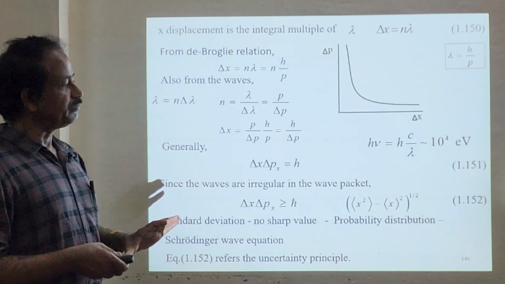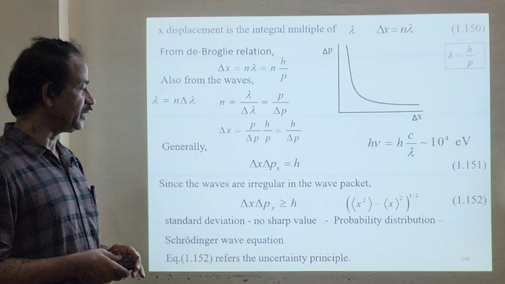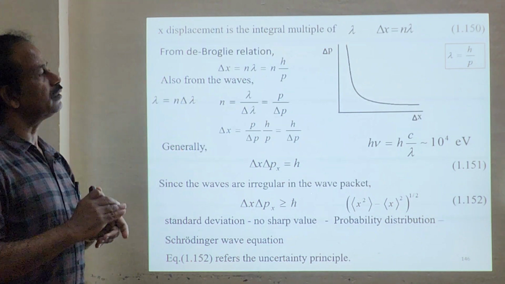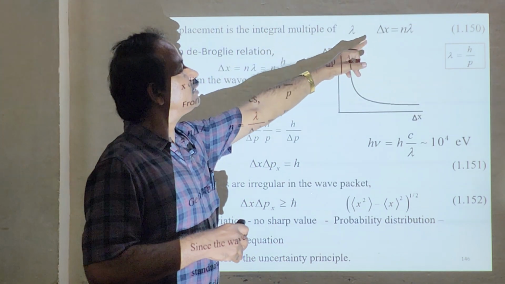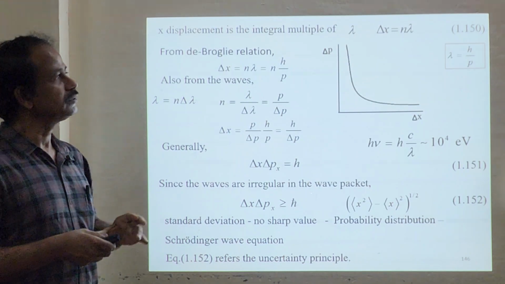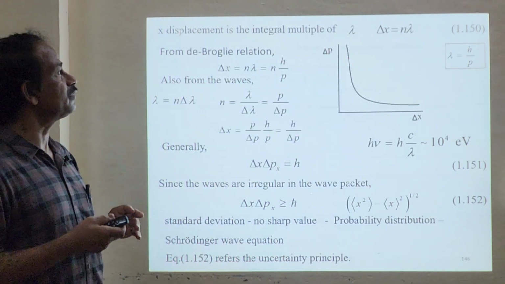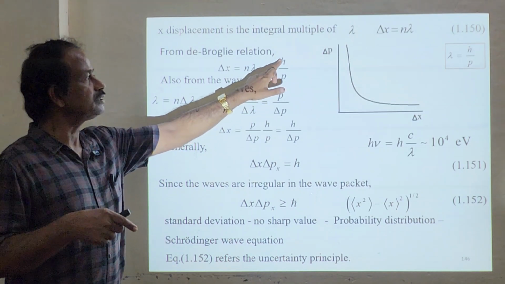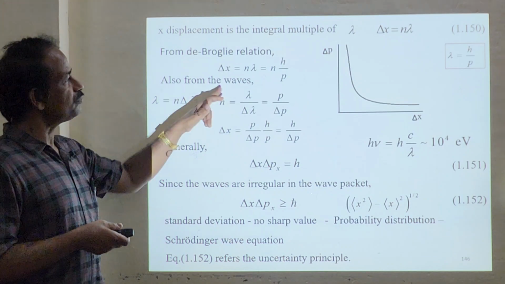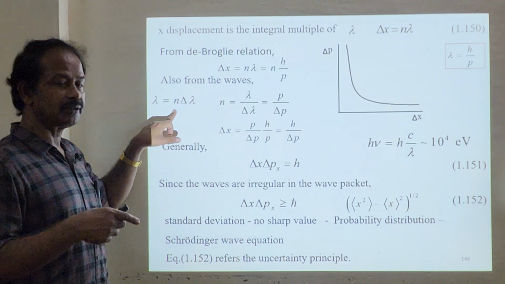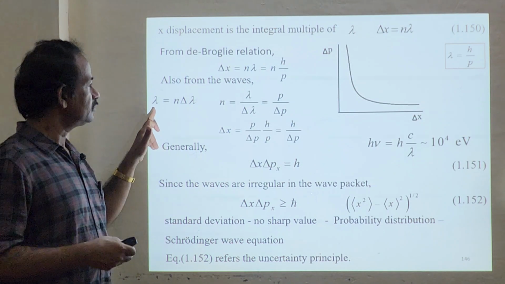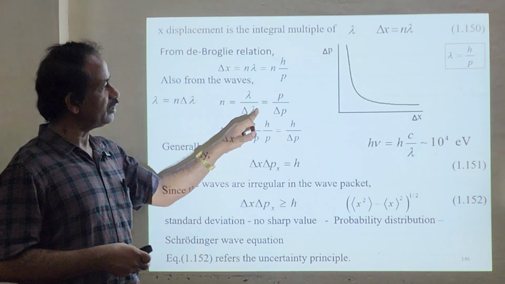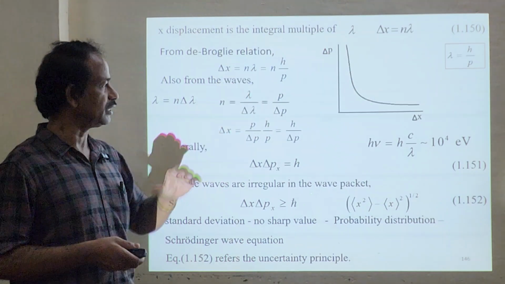Now we will go with another definition to get del x del p x greater than or equal to h bar. So now we know that x is a displacement for any wave, then we can say that del x equals n lambda. Okay. So del x equals an integral multiple of lambda. So del x equals n lambda, which is equal to n, using de Broglie's hypothesis, h by p. Also from waves, lambda equals n del lambda, number of times. So we know this. So n equals lambda divided by del lambda.